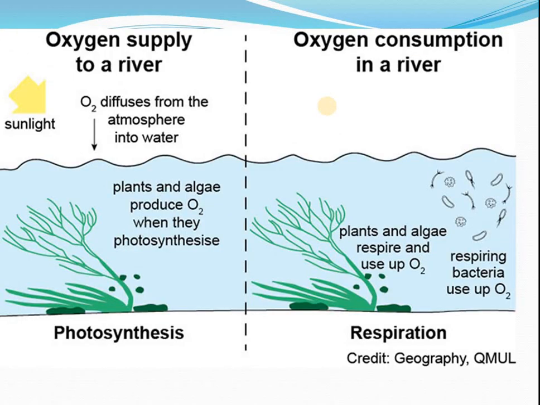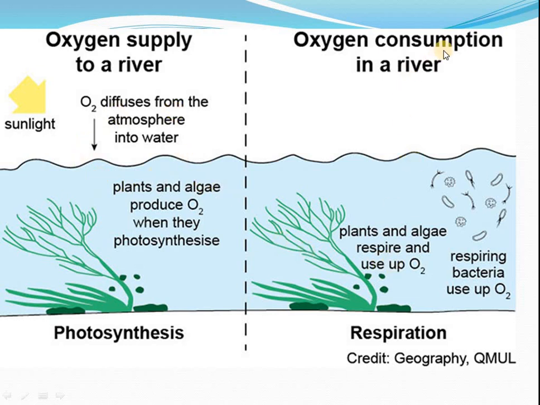See, the importance of dissolved salt and oxygen in water is that it maintains the photosynthesis process and the diffusion of oxygen from the atmosphere into water. It allows plants and algae to survive, and they will release oxygen and maintain the oxygen carbon dioxide cycle.